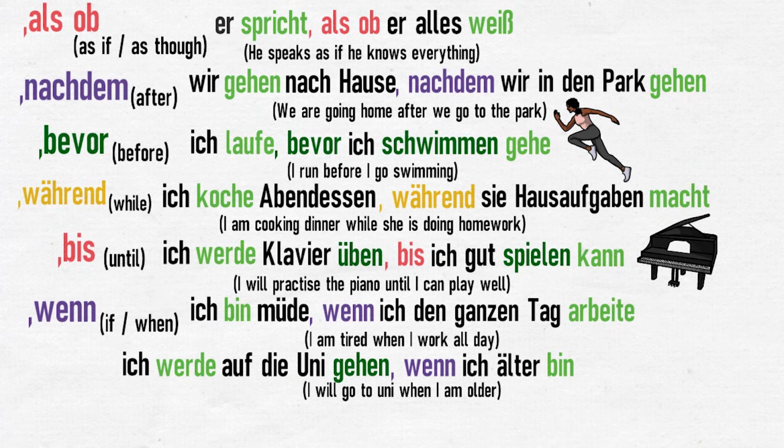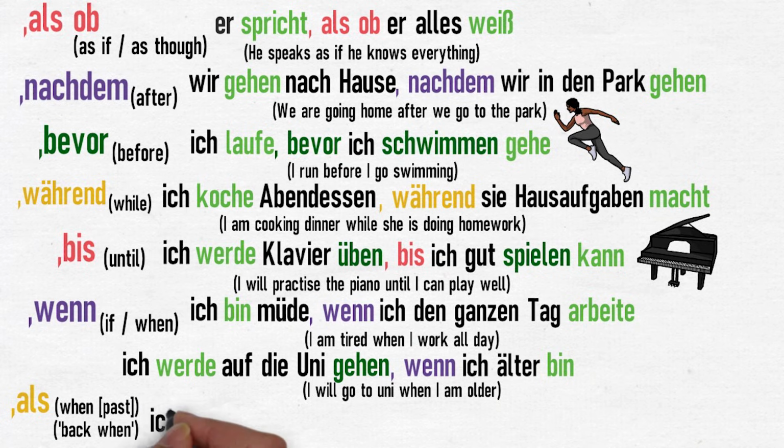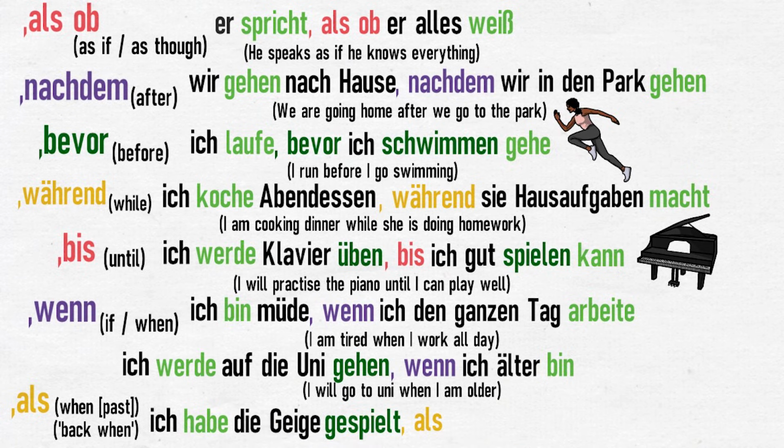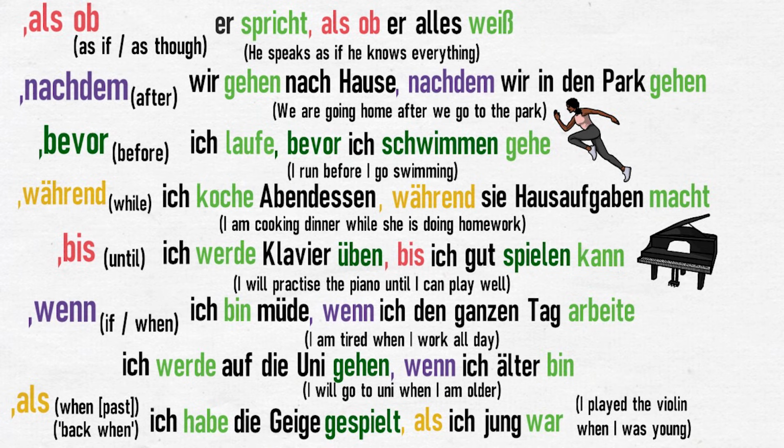And finally, als, which means when, but this means when if it's used in the past tense, and you need to think of it as meaning back when. For example, ich habe die Geige gespielt, als ich jung war. I played the violin when I was young, or back when I was young.